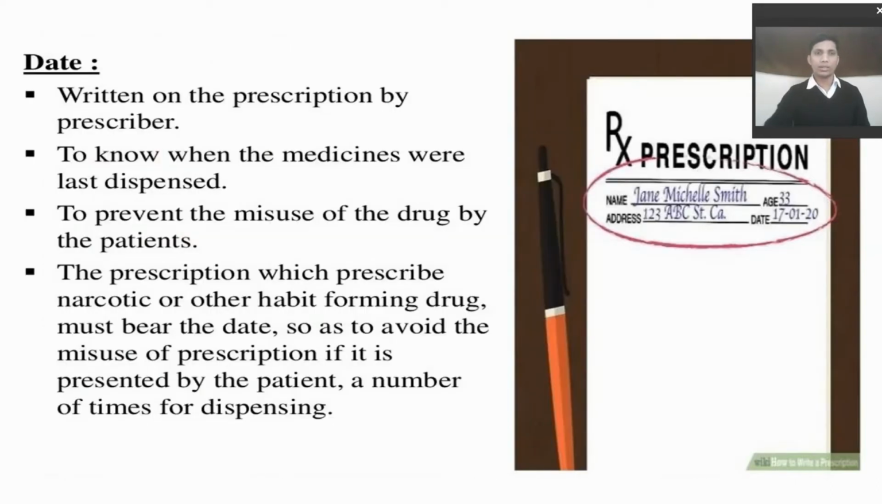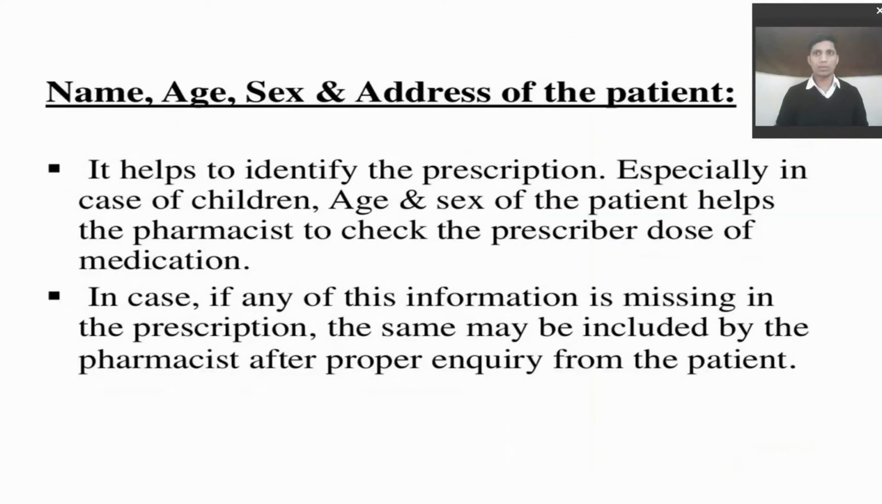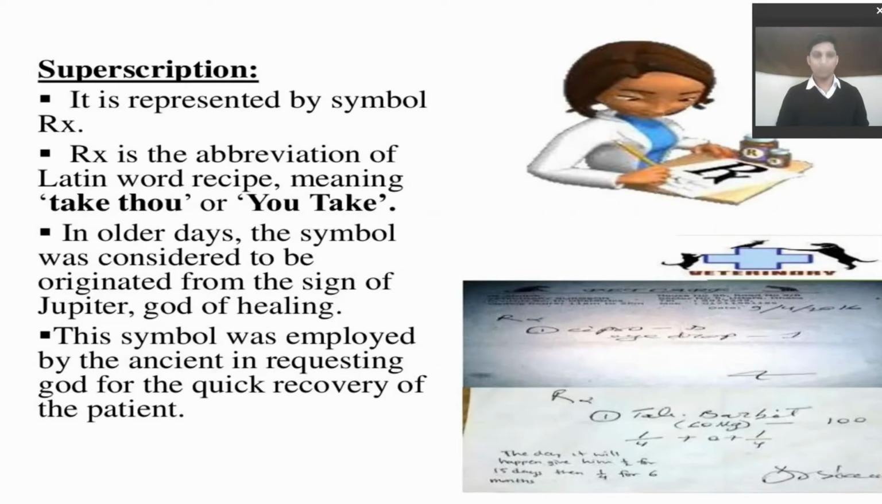Date is written on the prescription by the prescriber to know when the medicine was last dispensed and to prevent misuse of the drug by the patient, especially in prescriptions which prescribe narcotic and other habit forming drugs. Date is a very important factor in that type of prescription. Name, age and sex of the patient are for identification purposes. They help the pharmacist to check the prescribed dose of medication for children or by age and sex. In case any other information is missing in the prescription, it may be included by the pharmacist after proper inquiry from the patient.